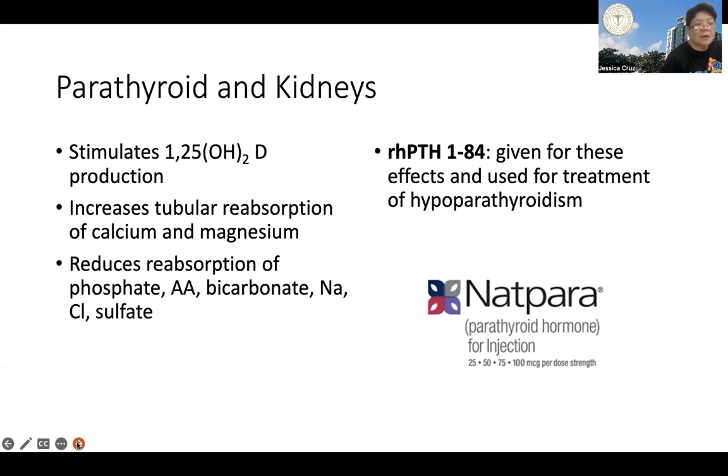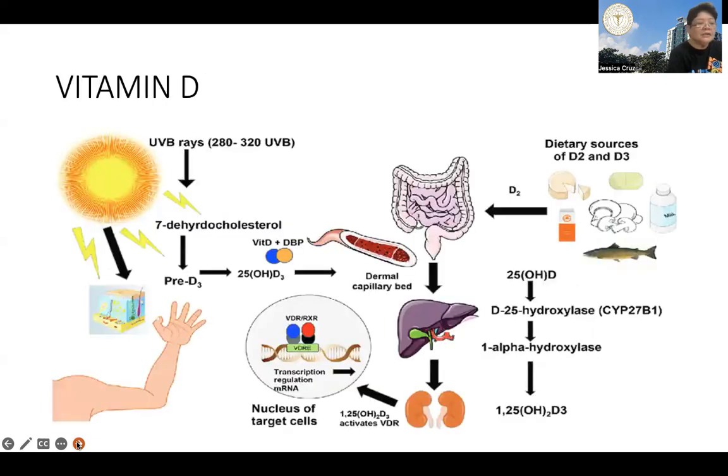No? Now, the full-length parathyroid hormone like Natpara, which is similar to the abaloparatide that we mentioned in the previous slide, is used for the treatment of hypoparathyroidism because of this effect on the kidneys. No? Now, the next regulator is vitamin D.